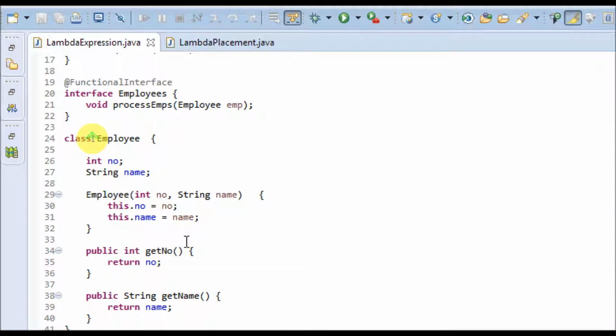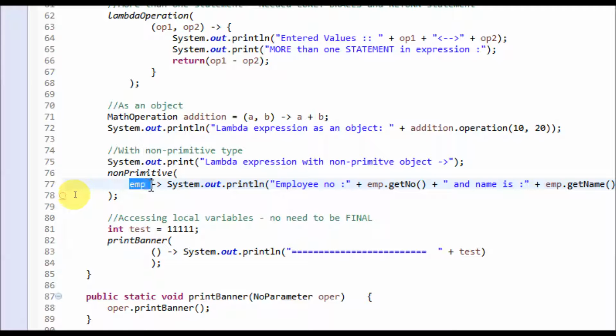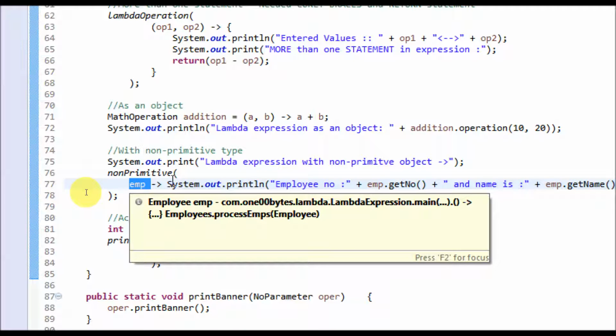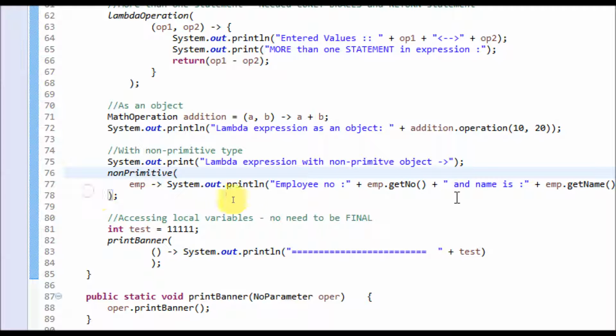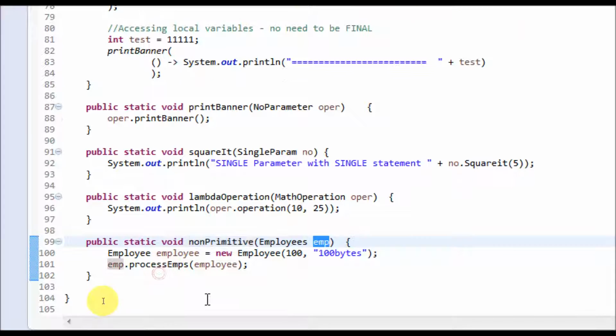Let's see how we can use the non-primitive type in the lambda expression. Before that, I want to show one more thing. There is a class I have defined as an employee class which has a number and name. It's a very simple class. And there is an interface called employees, a functional interface which takes an employee as an object. Let's get into this lambda expression. We have an emp parameter passed, and in the statement we print the number and the name of that employee object. In the non-primitive type, it takes the employees interface as a reference, and it processes the employee object.